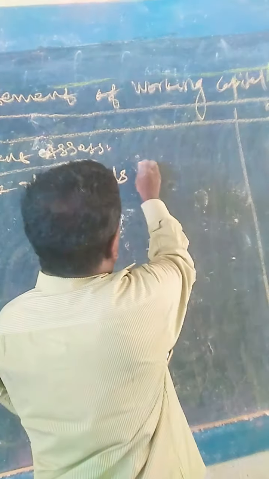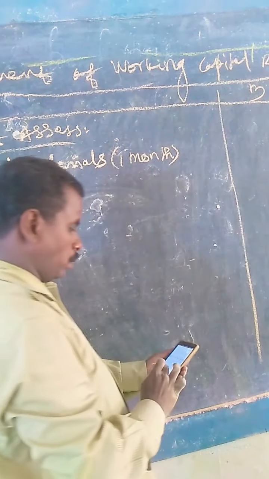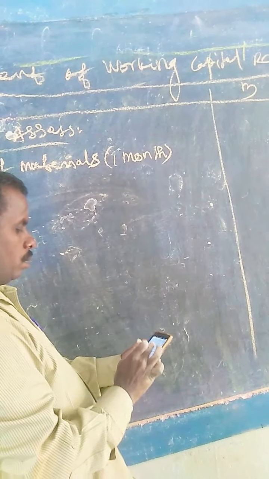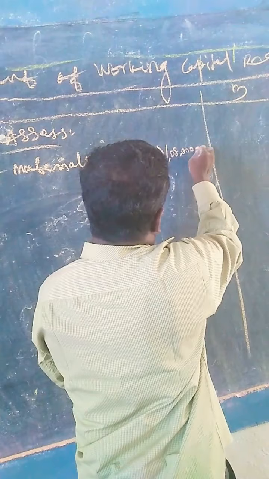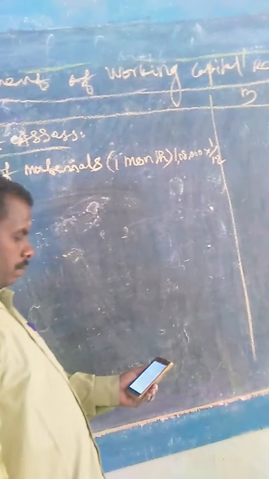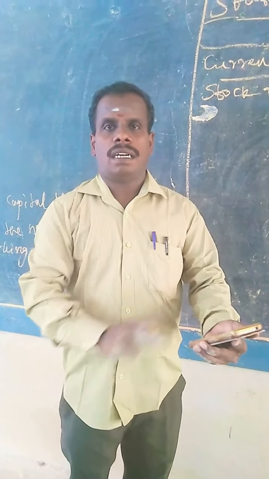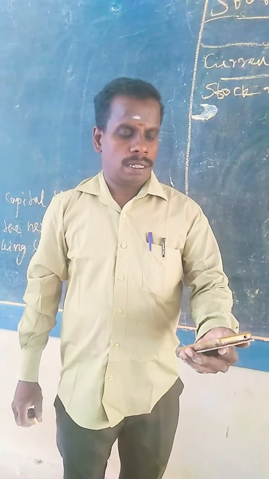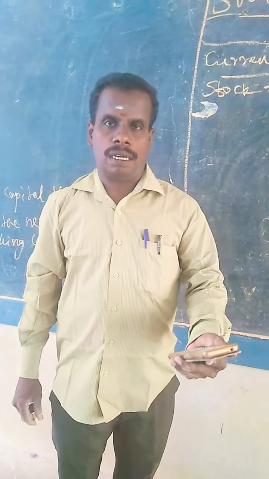One month credit. That is the total amount 1,08,000 into 1/12. In our working capital problems, the credit period allowed is given in months, so you will take 1/12.